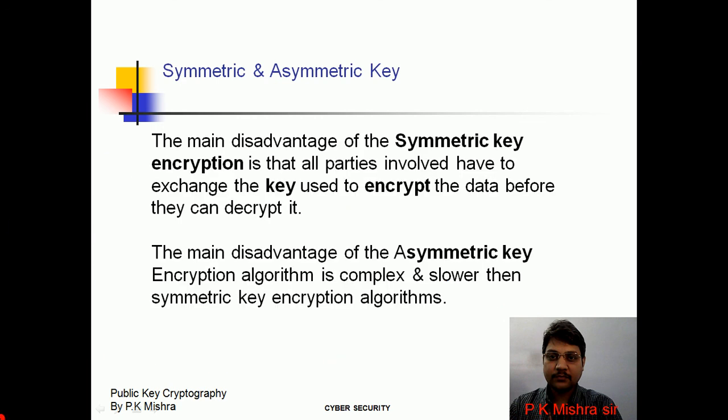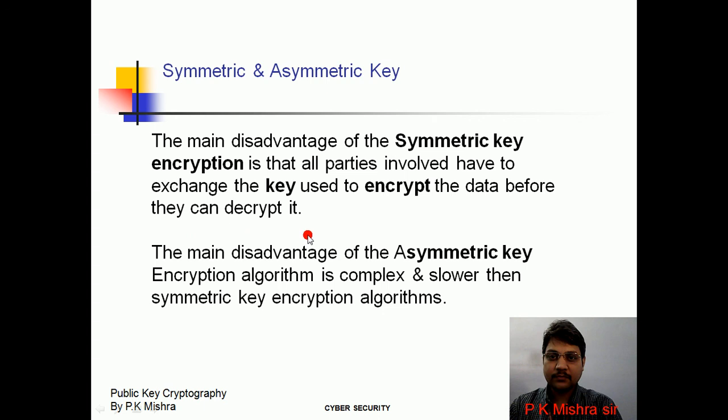The main disadvantage of symmetric key cryptography is that all parties involved have to exchange the key used to encrypt the data before they can decrypt it.